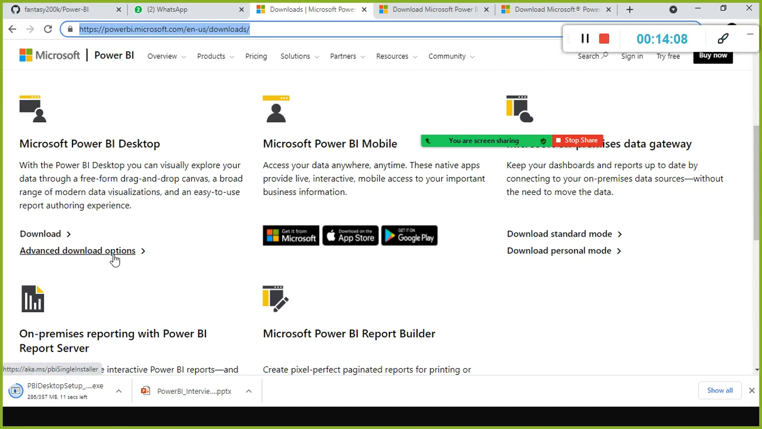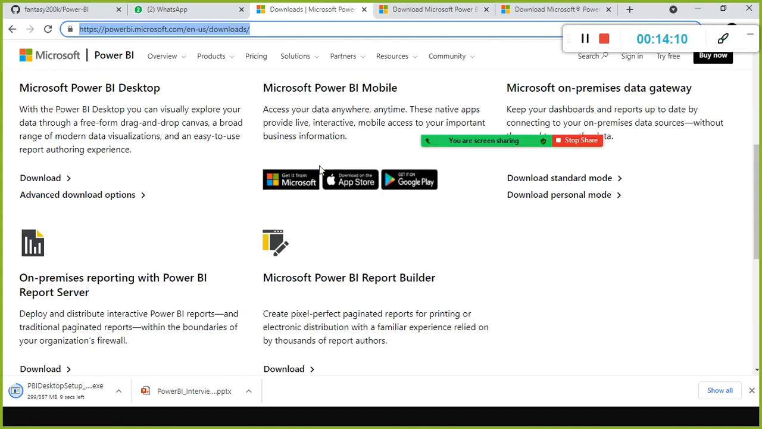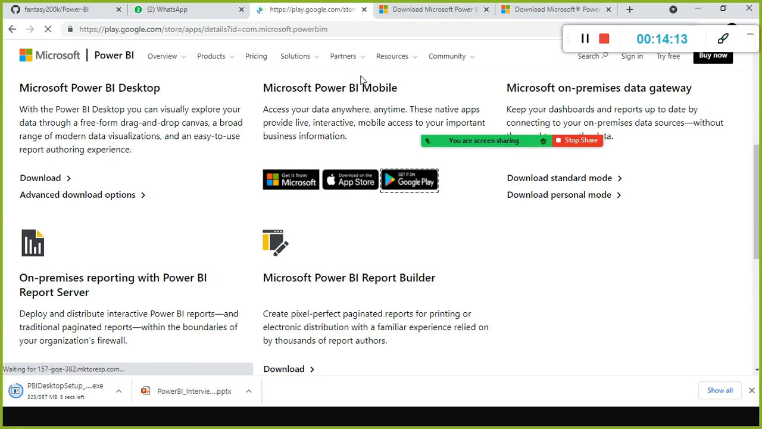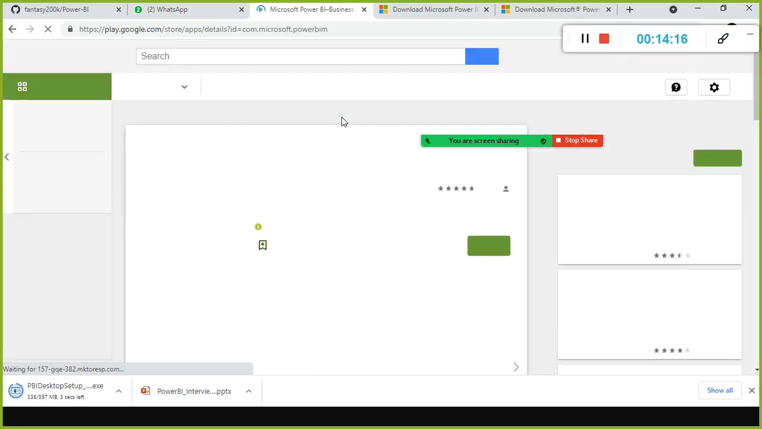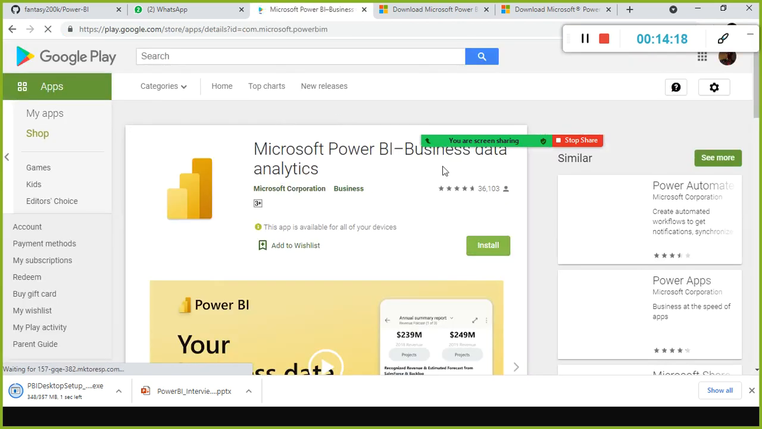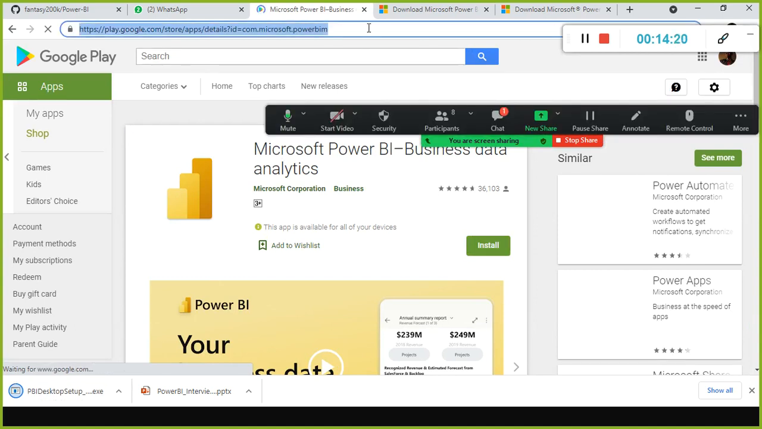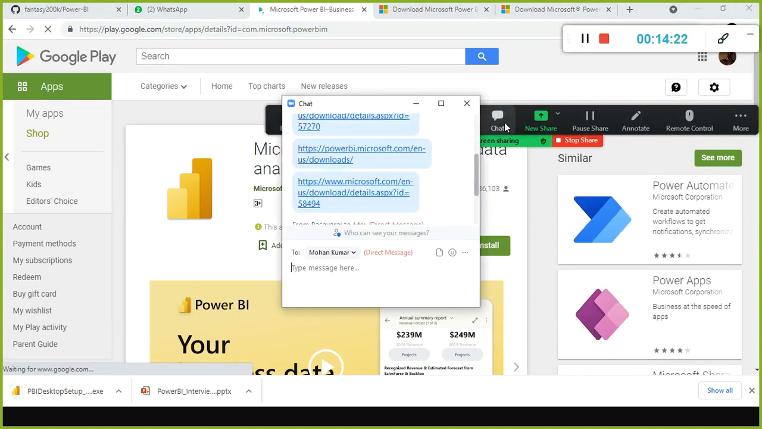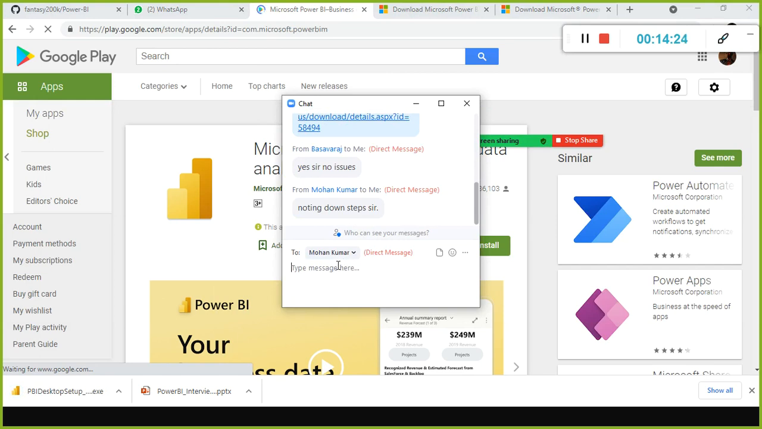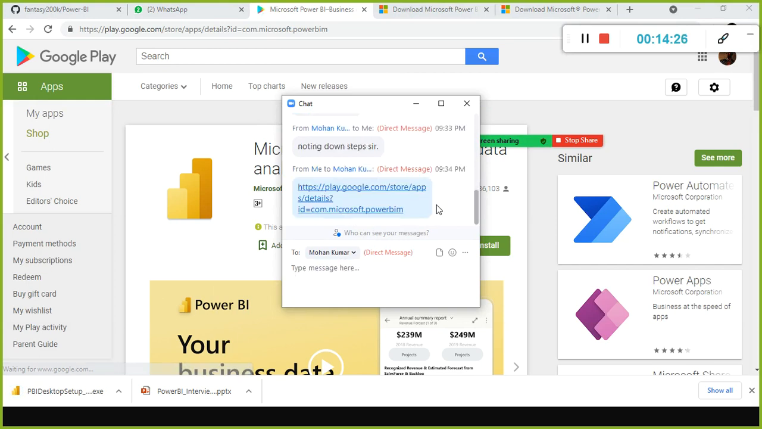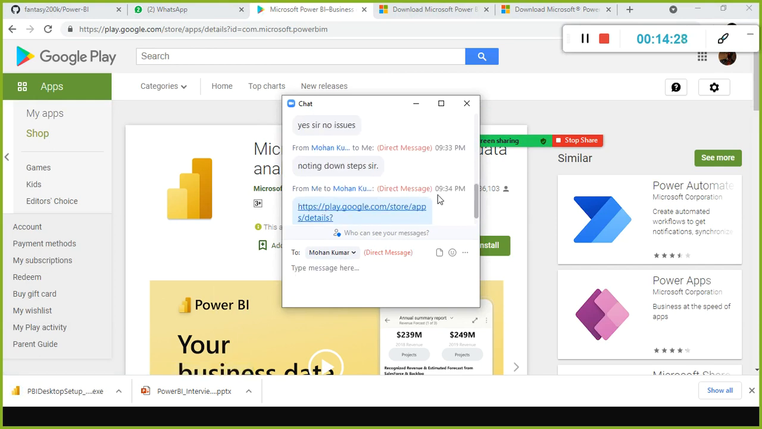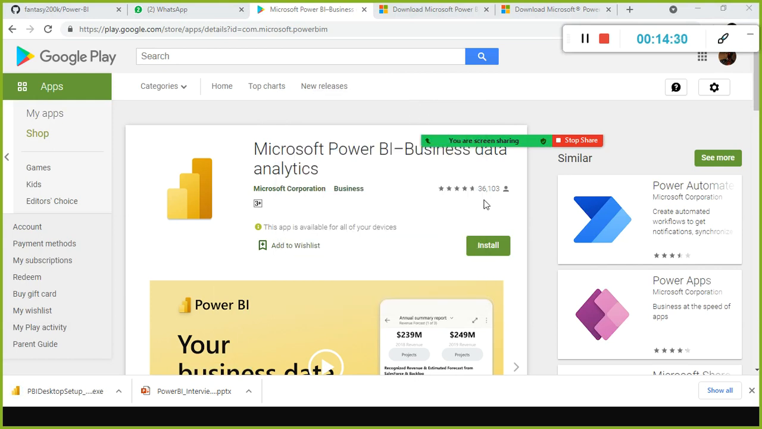And with this, now you understood how to do that. This is the one, look here, Google Play. I'll just share this link also. You can install it on your mobile phone also. Go to Play Store and install it on your mobile phone. Yeah, fine, Mohan, noting down steps. Okay.